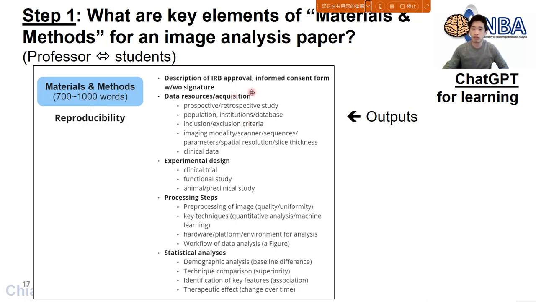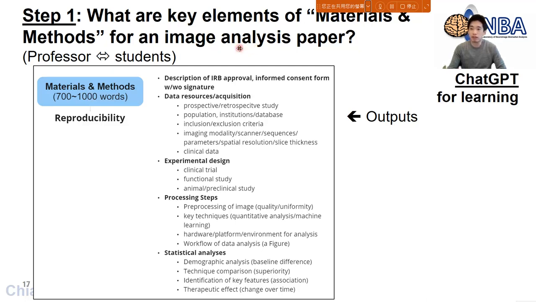So let me give you this example. This is a real example that I actually applied for my graduate students, okay? They can be master program students or even PhD program students anyway. So you can see what the scenario is. We are actually talking about how to make good scientific writing, okay?